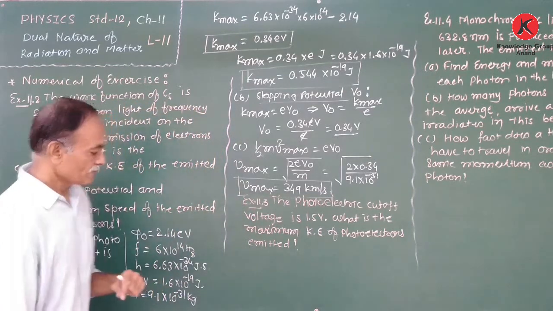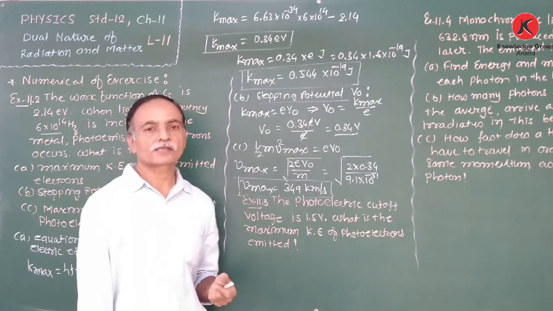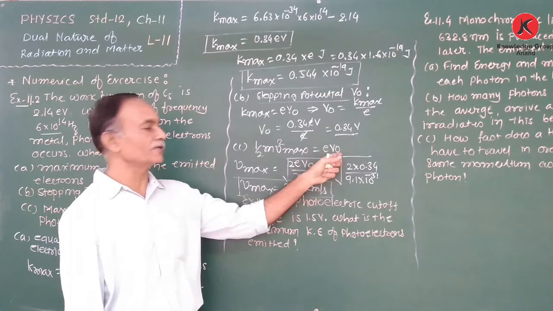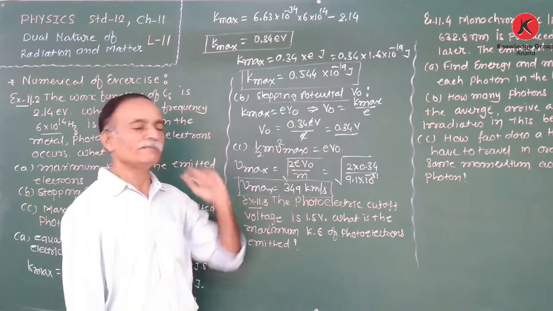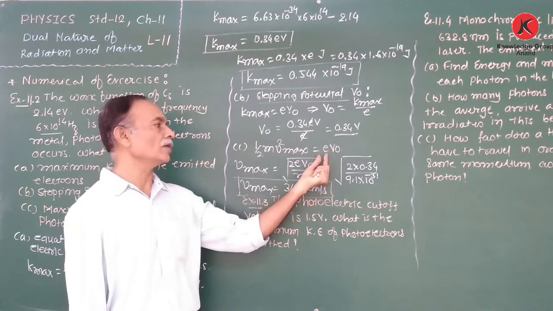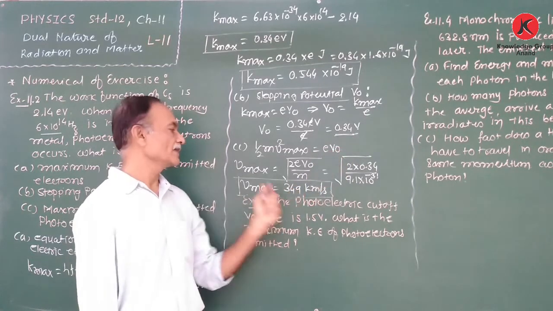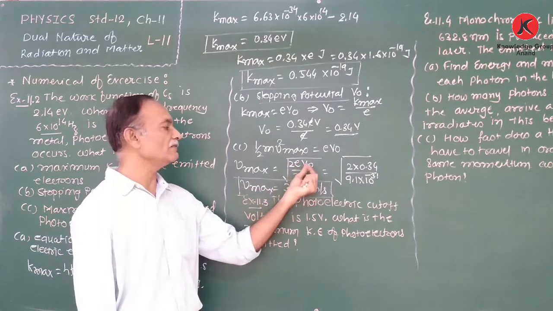Next, third is the maximum speed of the emitted electron. K maximum is equal to eV0 and also half m v square maximum. Therefore v square maximum is equal to 2eV0 upon m. Taking the square root, v maximum is equal to the square root of 2eV0 upon m.